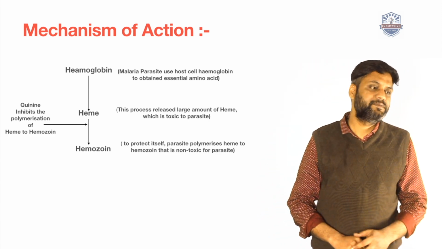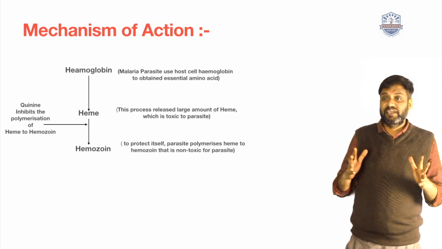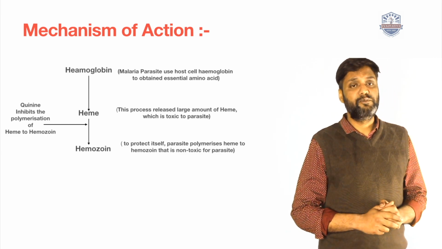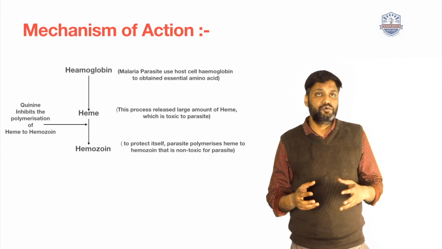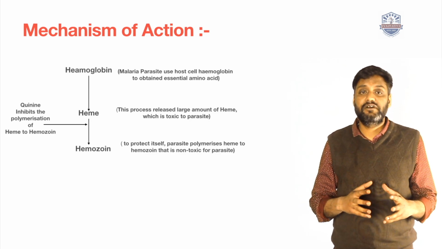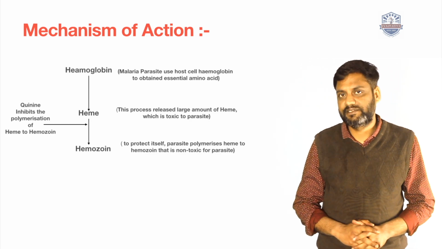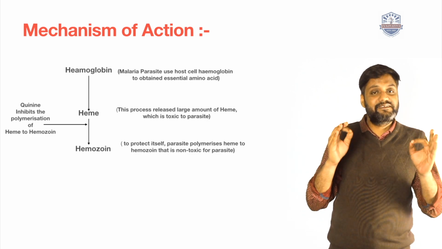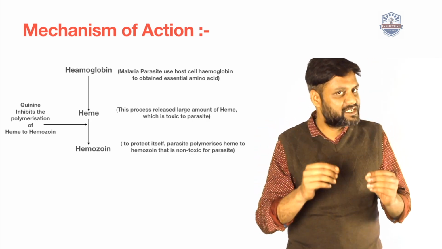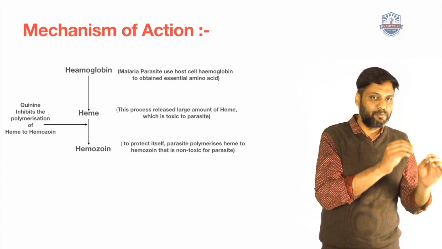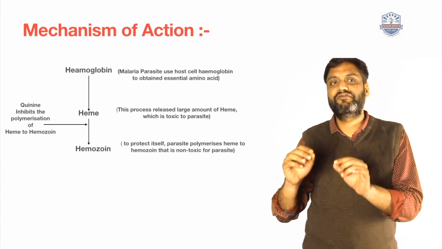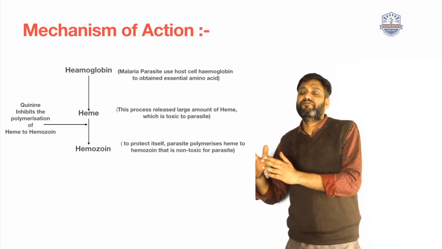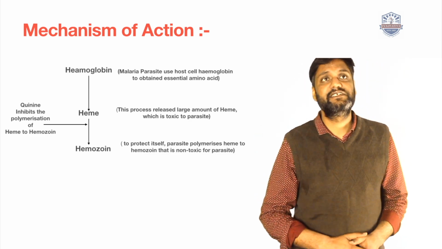So normally the malaria parasite uses our host cell hemoglobin for the preparation of its essential amino acids, and these amino acids help the growth of the malarial parasites.